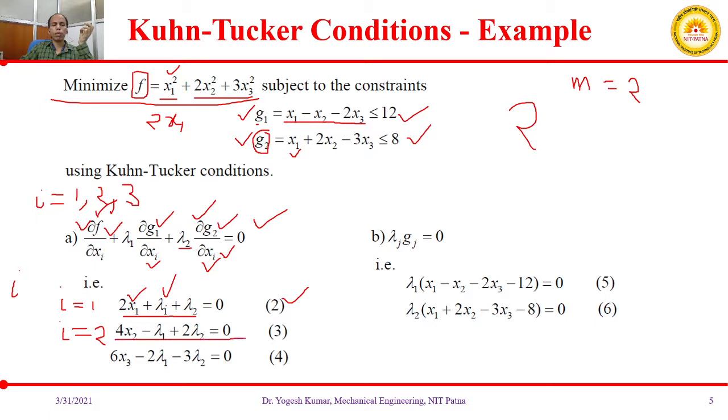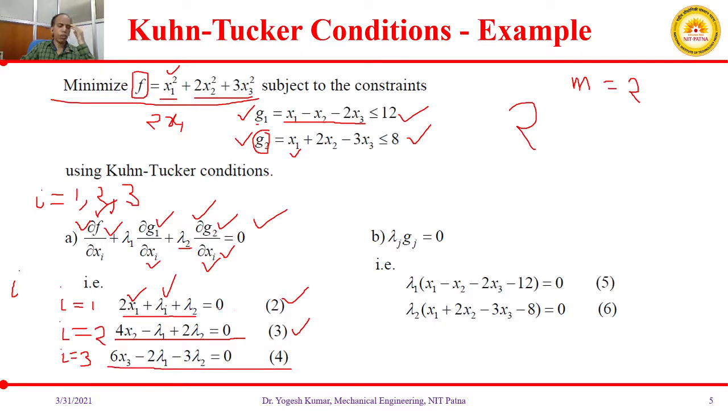So if you solve it, this will end up with 4x2 minus lambda 1 plus 2 lambda 2 equal to 0. I hope all of you are able to understand how we have calculated equation number 2 and 3. Similarly, for i equal to 3, we will calculate the term partial derivative of function with respect to x3 plus lambda 1 into partial derivative of g1 with respect to x3 plus lambda 2 into partial derivative of g2 with respect to x3. Okay, and this will end up with this equation number 4.